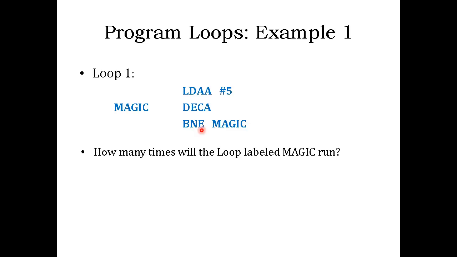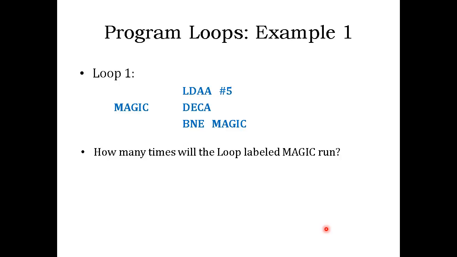Okay. Before I start explaining how the loop will be running, I just want to give you a couple of minutes so that you can see and think and try to figure out how many times this loop may be running, just as a guess, because we already know about the branches, and we know that BNE is a conditional branch, and every conditional branch has a condition, which we can find in our instruction set. Then we can calculate it based on the flags and get some idea. But let's see whether we can figure it out, and then we'll go over it.